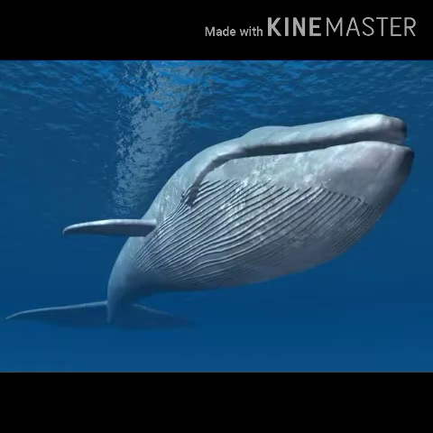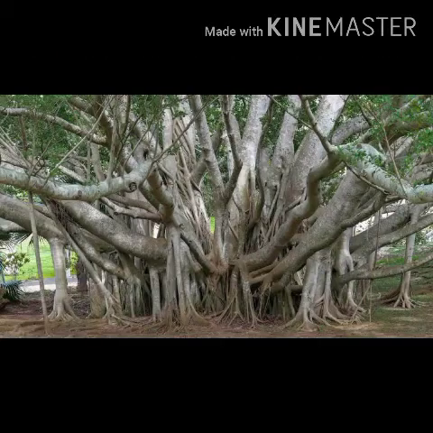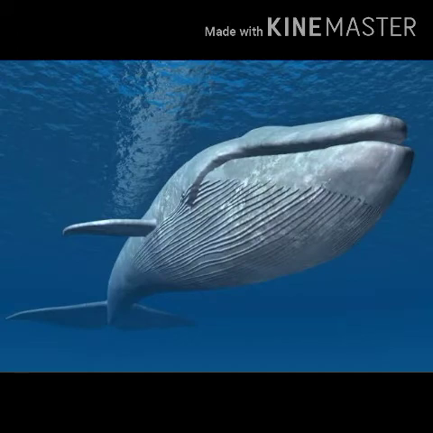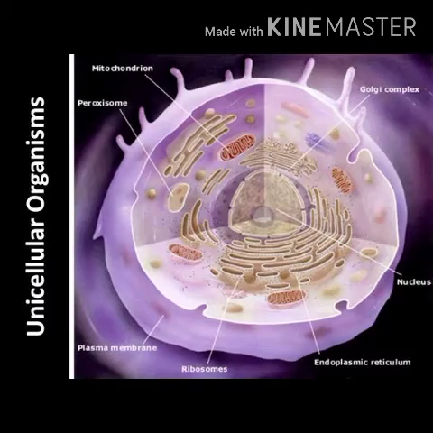A banyan tree may be the largest tree in the plant kingdom. Even though they are the biggest organisms, they are also made up of cells. That's why the cell is the fundamental unit of living things.